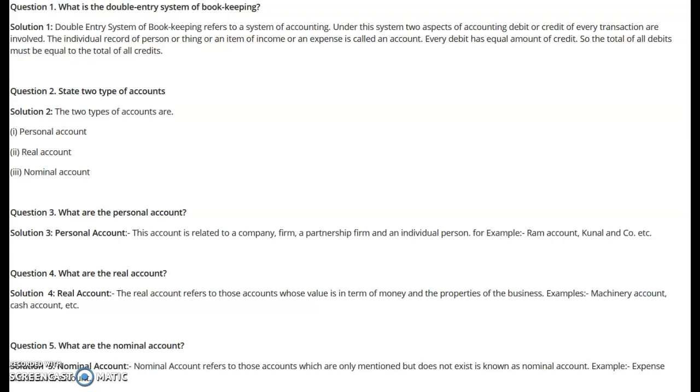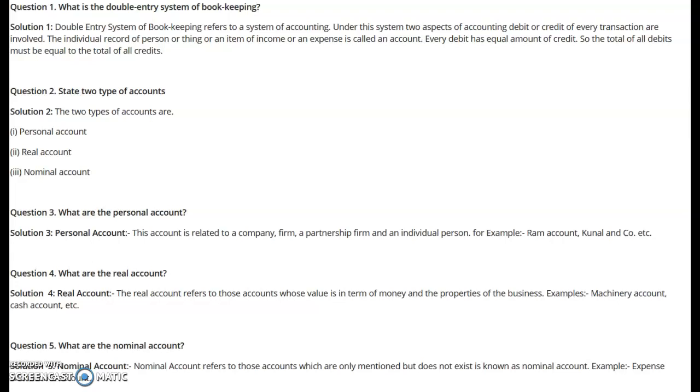Double entry bookkeeping refers to a system of accounting. Under this system, 2 aspects of accounting, debit and credit, of every transaction are involved, and the individual record of a person or thing or an item of income or expense is called an account. Every debit has an equal amount of credit, so the total of all debits must be equal to the total of all credits.